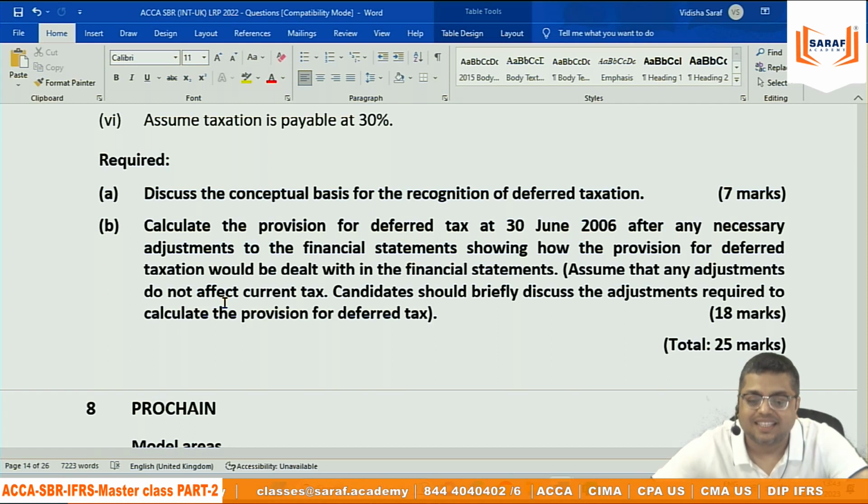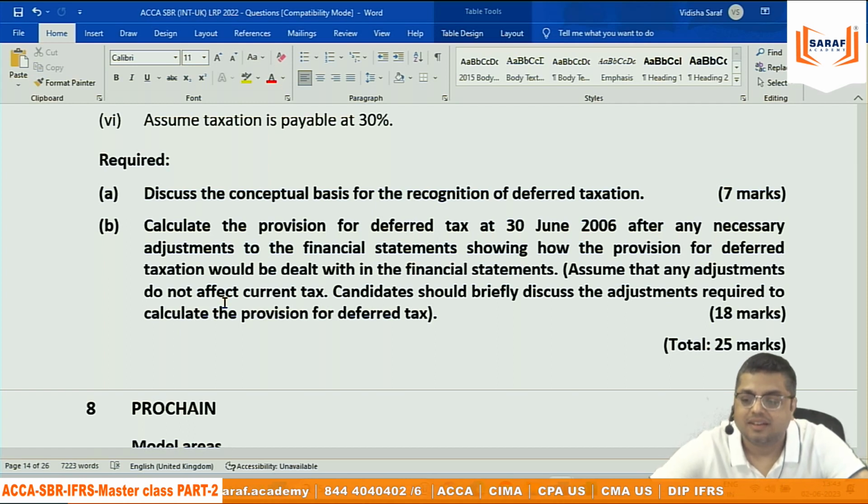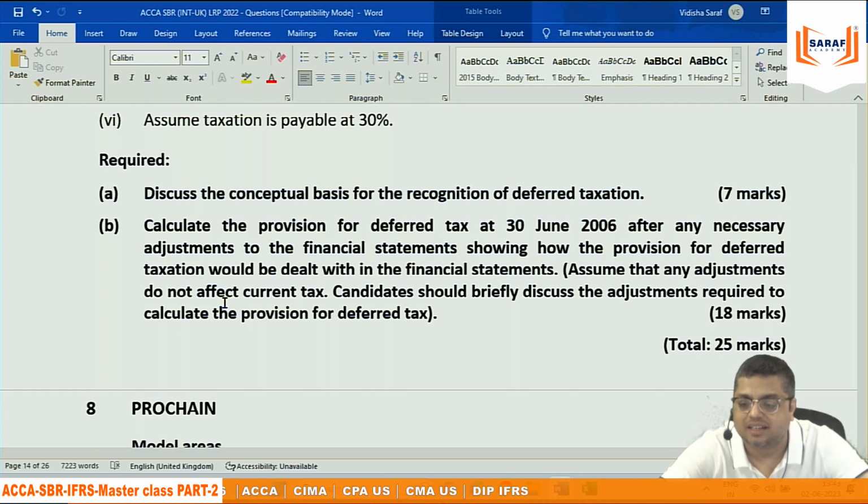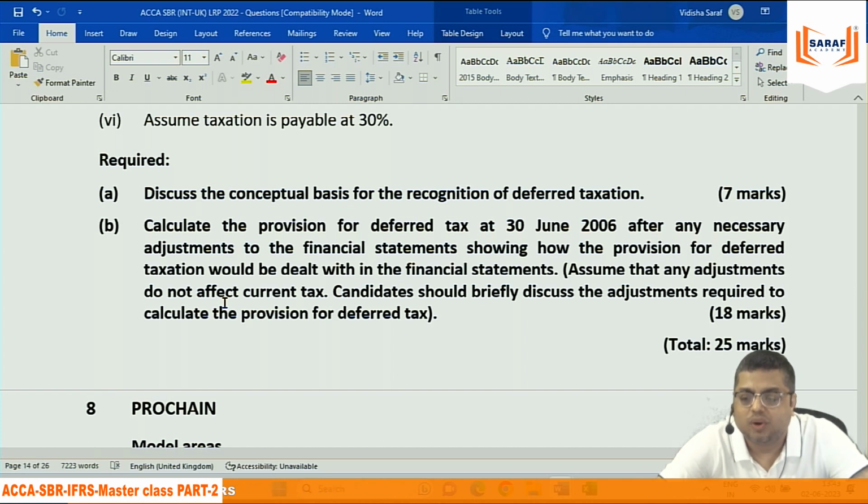For deferred taxation, once again: calculate the provision for deferred tax at 30th June 2016 after any necessary adjustments to the financial statements, showing how the provision for deferred taxation would be dealt with in the financial statement. Assuming that any adjustment do not affect current tax, candidates should briefly discuss the adjustment required to calculate the provisions for deferred tax. The second question is huge marks. The first one is technical type.